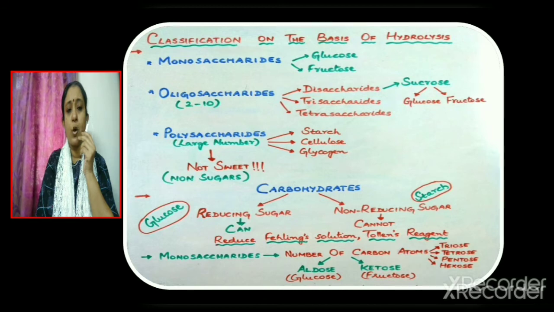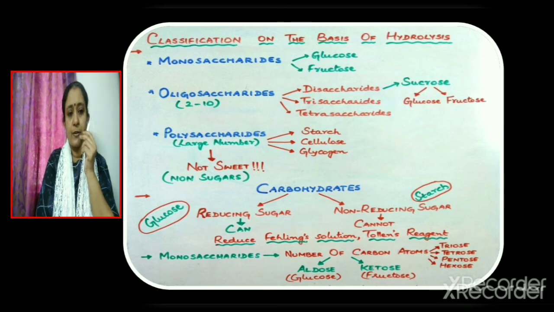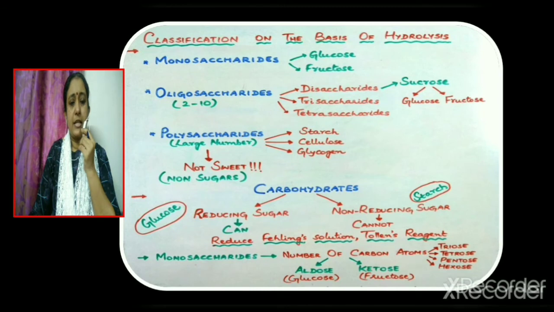Now consider polysaccharides. These are carbohydrates which give a large number of monosaccharide units upon hydrolysis. Starch, cellulose, glycogen are all polysaccharides. Polysaccharides are not sweet, so they are called non-sugars. There is another classification of carbohydrates.